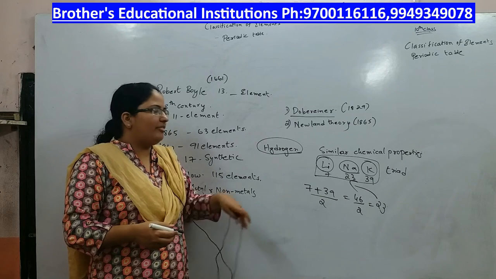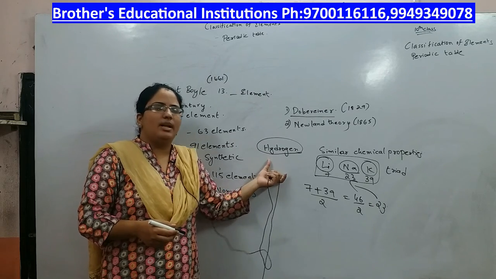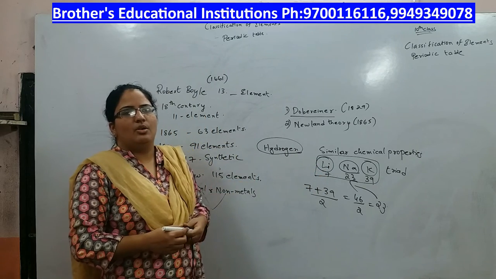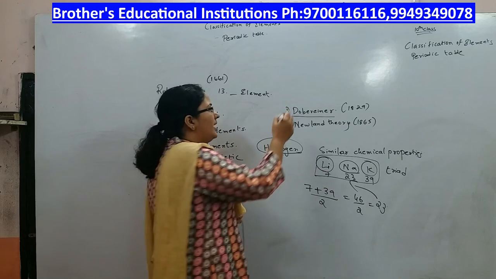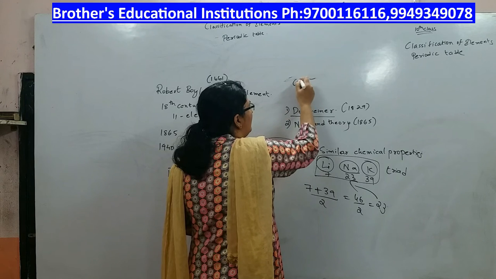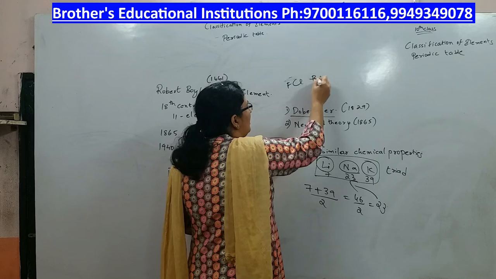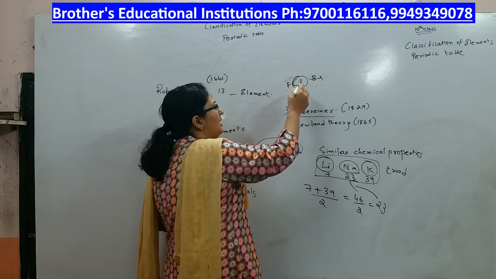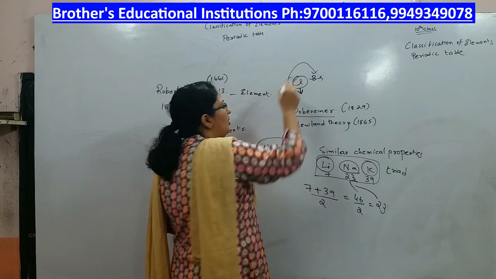But the drawback of Dobereiner's triads was he could not arrange all the elements known in the form of triads. Next, this failed for very low mass elements and very high mass elements. If you take the triad fluorine, chlorine and bromine, the atomic weight of chlorine is not the average of fluorine and bromine.